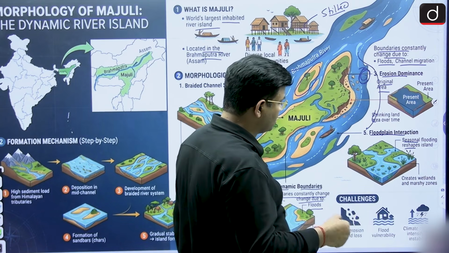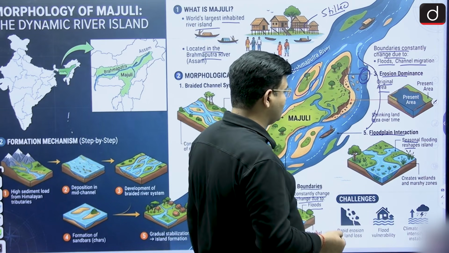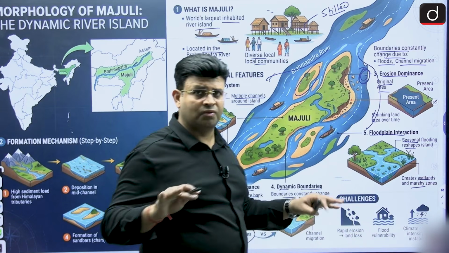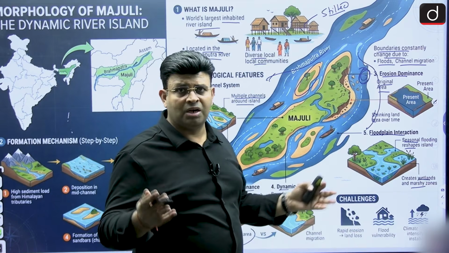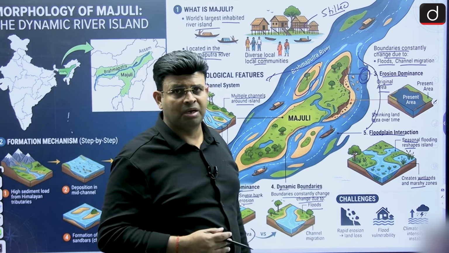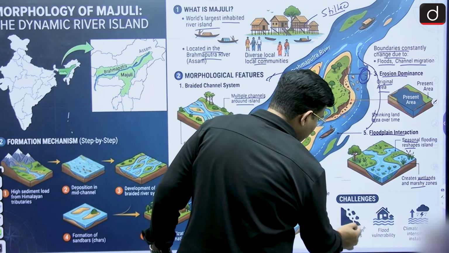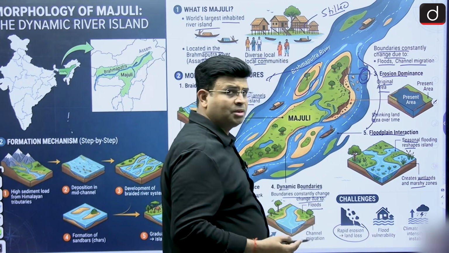During the flood, generally the water level increases, and then it creates several wetlands and marshy areas. Because of the water flooding, there are marshy areas and several wetlands. Dipor Bil is one of the important wetlands. And as challenges, you can say rapid erosion and land loss can also be there.